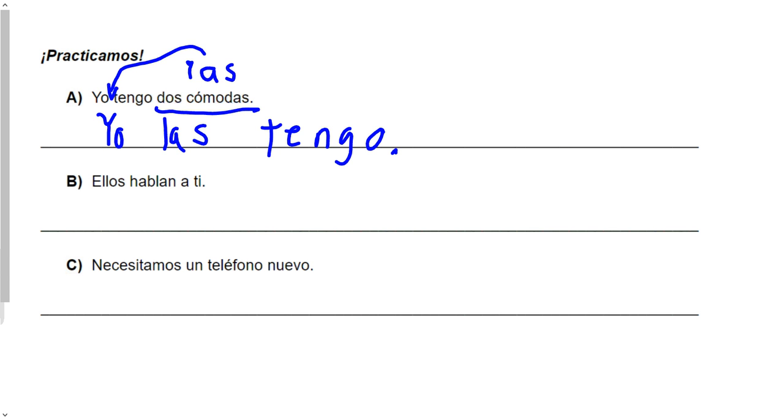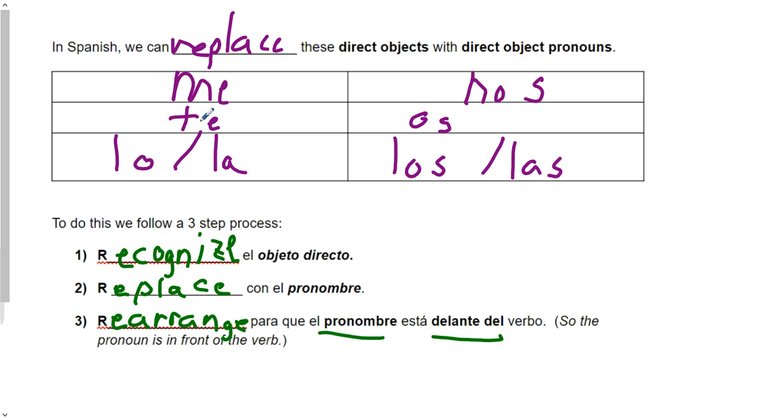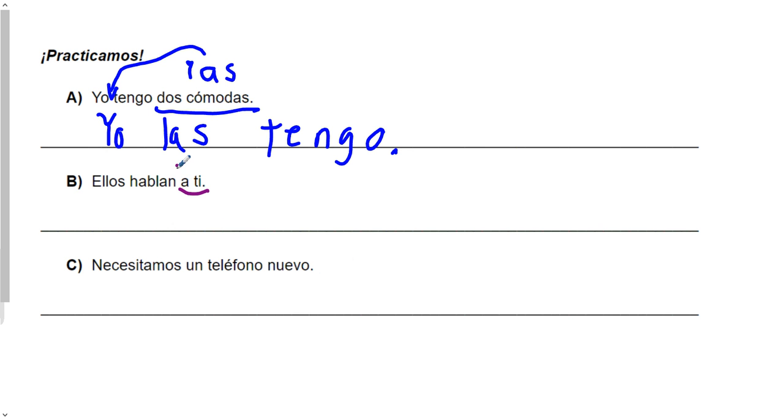So, ellos hablan a ti. They talk to you. Hablan is our verb, so what's our object? Hablan to who? A ti. They talk to you. What am I going to replace ti with? Well, if I look back at my handy dandy chart, ti is in the same box as te. So I'm going to replace it with te.